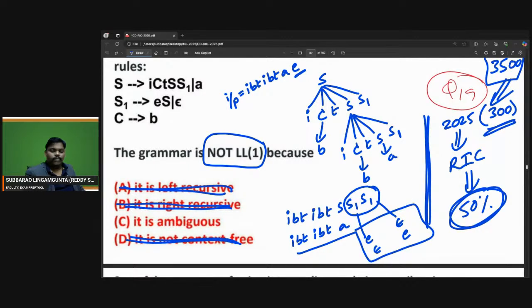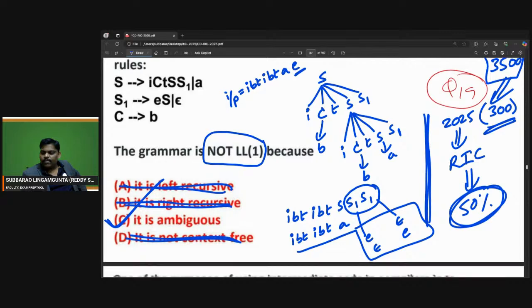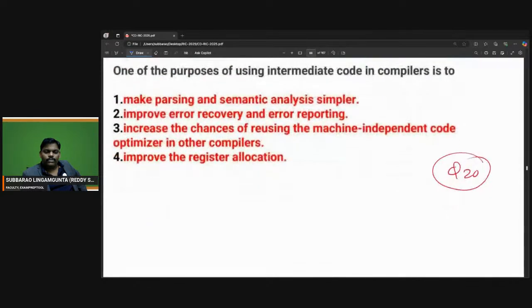So it is an ambiguous grammar. This is a very nice problem. It is an ambiguous grammar. Yes, perfect. Let's move to the next one.